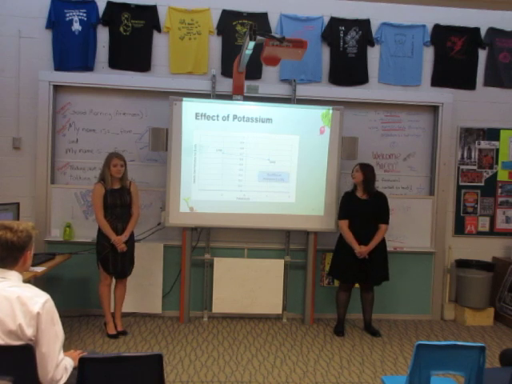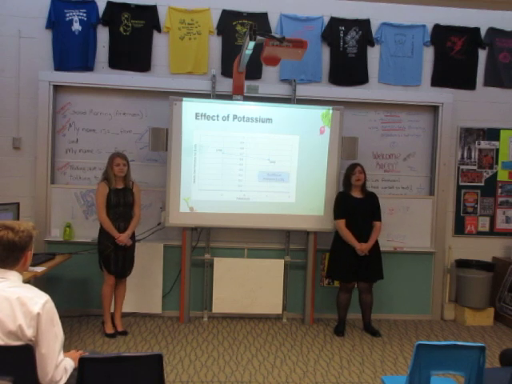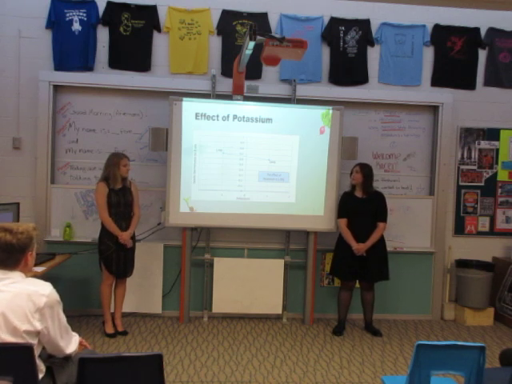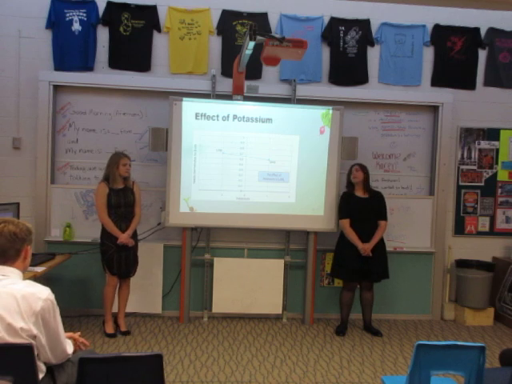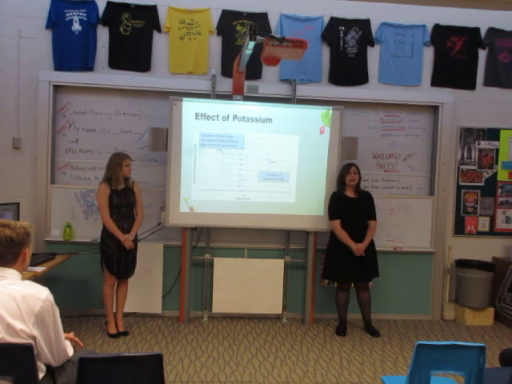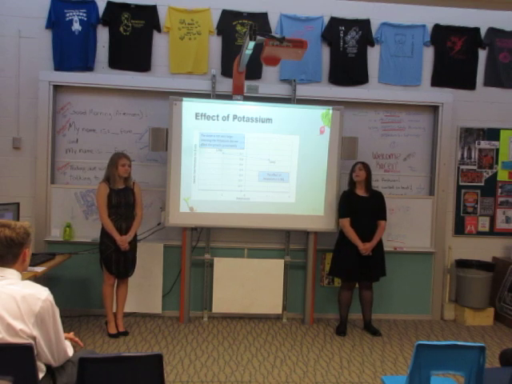The effect of potassium. The effect of potassium is negative 900. This was found by subtracting the low average from the high average. The low average is 0.7 and the high average is 0.61. So when these are subtracted, it comes out to be negative 900. The slope is not that big, indicating that there's not a big effect for the potassium.